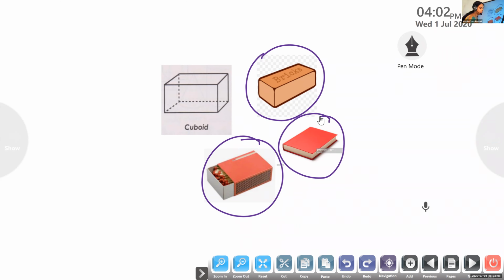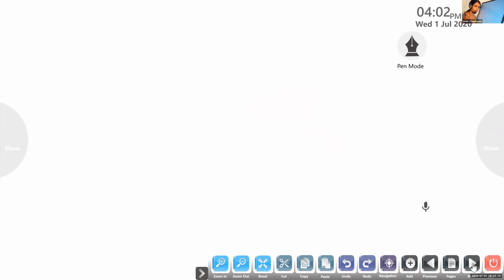Now let us see how we can draw a cuboid. No need to draw now. Listen to ma'am and look at the screen. I will draw on the screen. For a cube we draw a square. Now for a cuboid, what do we have to draw? Very good. For a cuboid, we have to draw a rectangle.